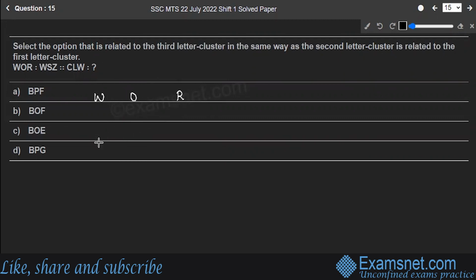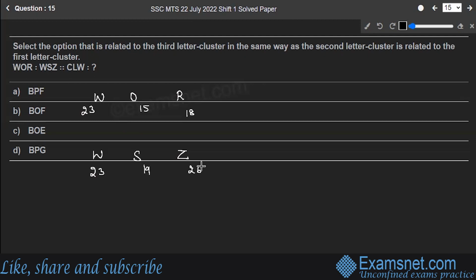WOR has been mapped to WSZ. What is the place value of W? W is at 23, O is at 15, R is at 18. W is at 23, S is at 19 and Z is at 26.